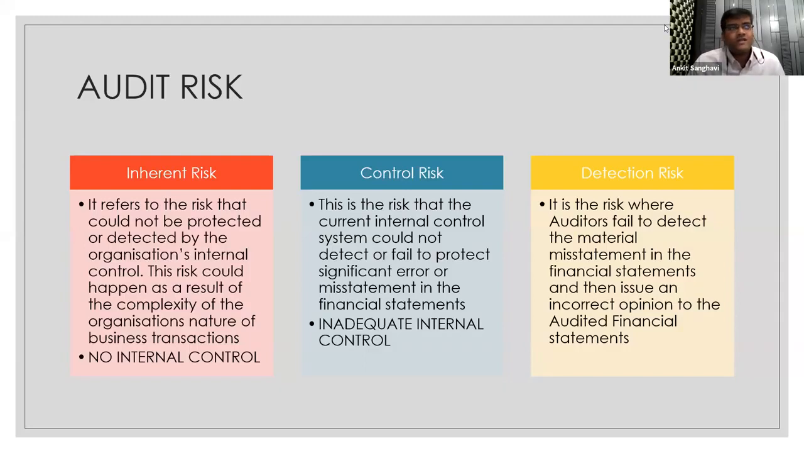The basic difference between an inherent risk and a control risk is that in case of an inherent risk, we are talking about the pure business risk, where the internal controls are not present. While when we are talking about the control risk, we are talking about risks where inadequate internal controls are present. For example, what is an inherent risk?